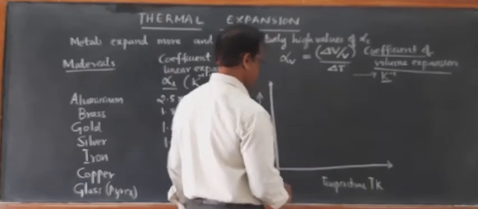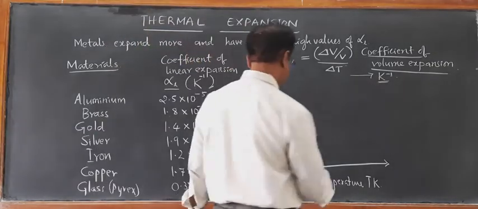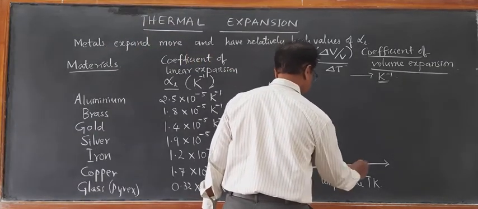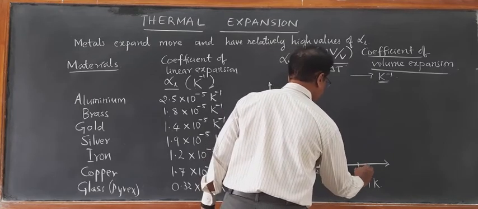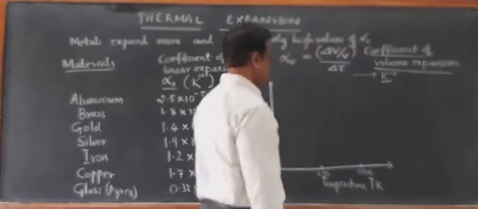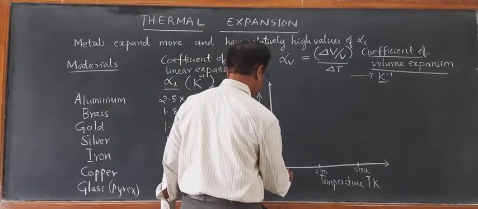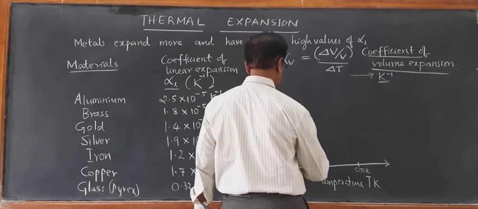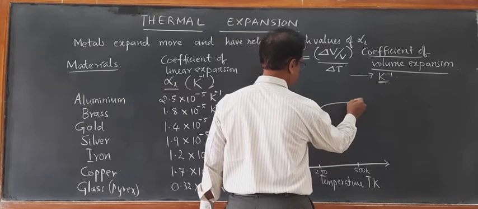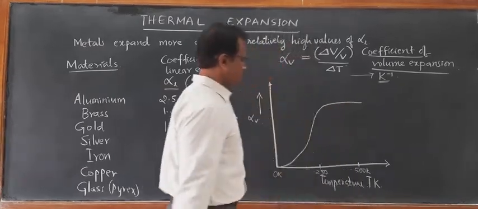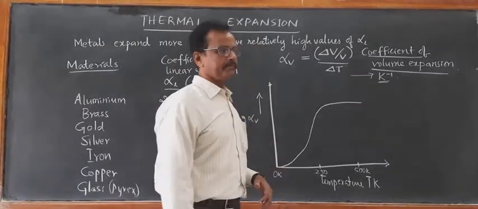If we take this, we get a curve, with 250 Kelvin, 500 Kelvin marked. This is 0 Kelvin. So it starts from 0 and increases like this and almost remains constant afterwards. You can see here the graph is variable at lower temperatures.